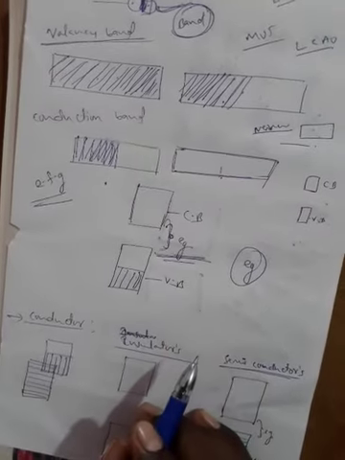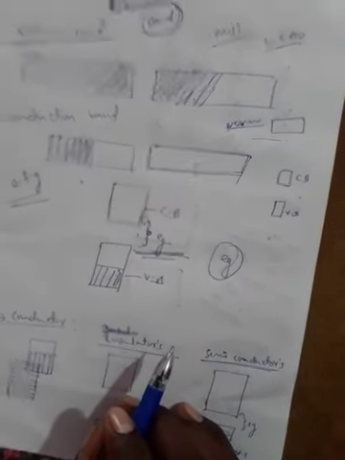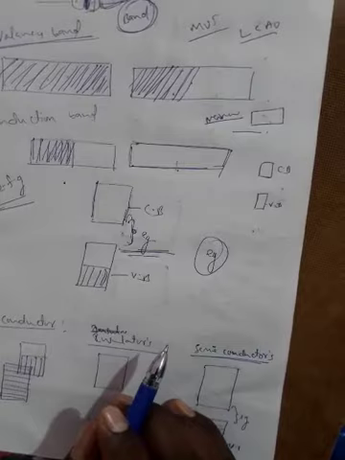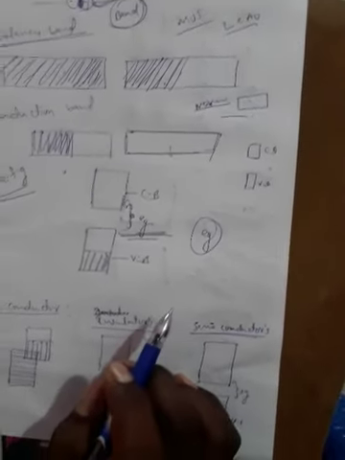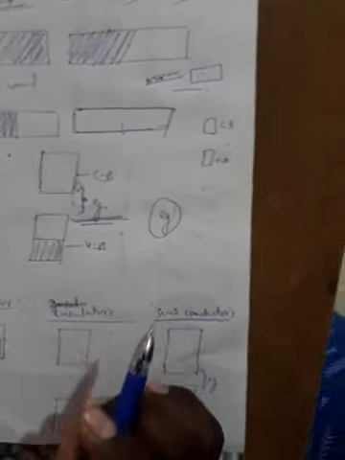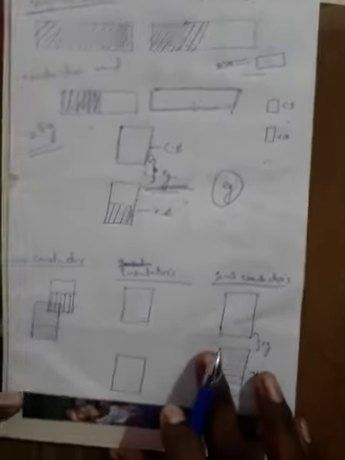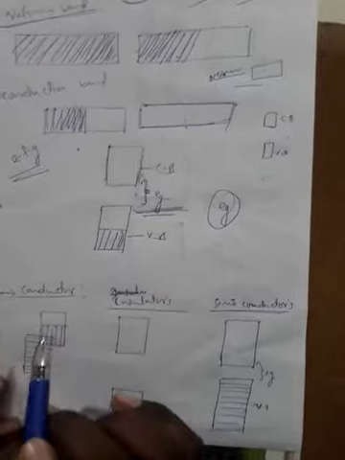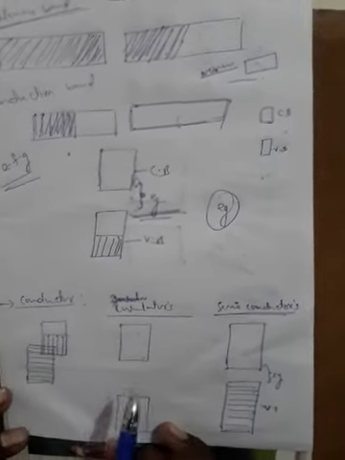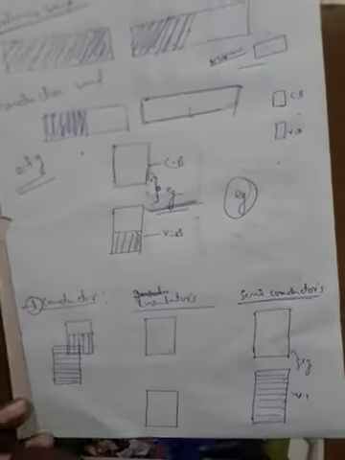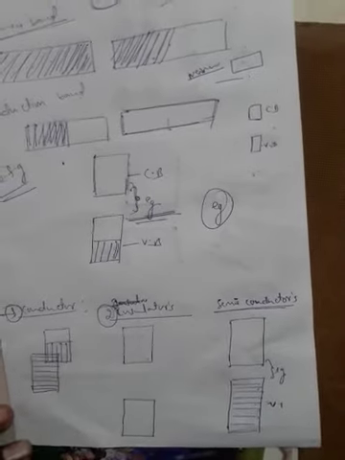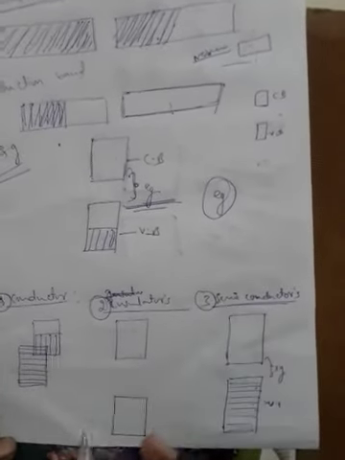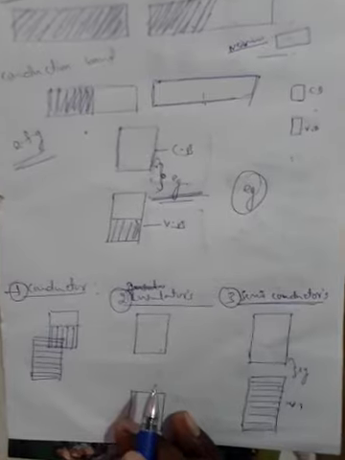Next, based on the characteristics of the valency band and conduction band, and the electrical property also, the materials are of three types. The first one is the conductor, the second one is the insulator, the third one is the semiconductor.